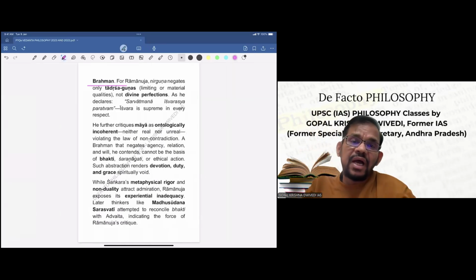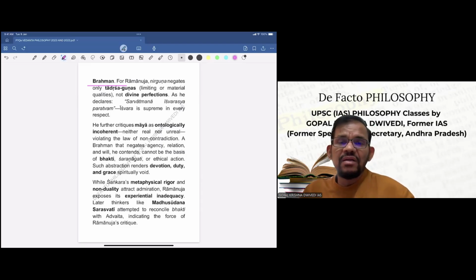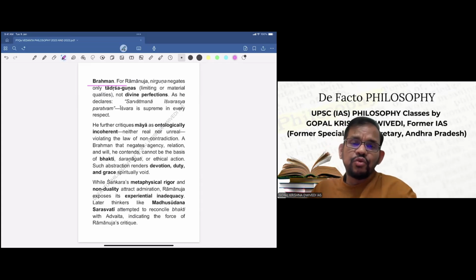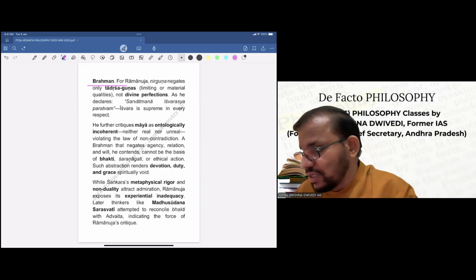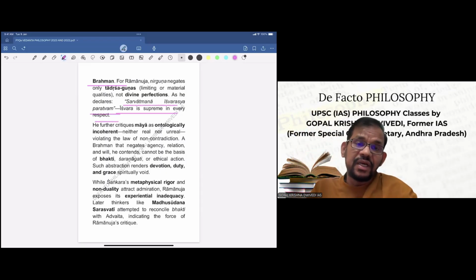For Ramanuja, Nirguna negates only Tadrisha Gunas, that is, limiting material qualities, not divine perfections. As he declares, Sarvottamatvam Iswarasya: Iswara is supreme in every respect. This is a Sanskrit sentence quoted from Ramanujacharya.